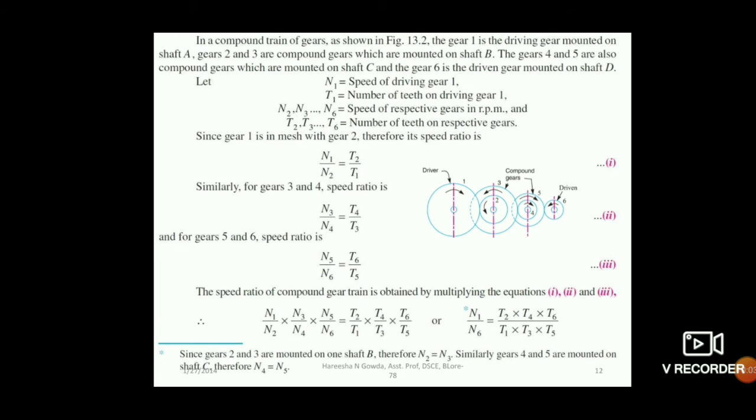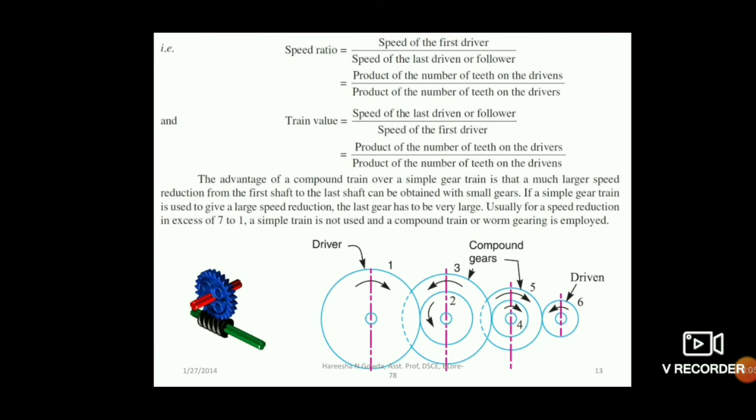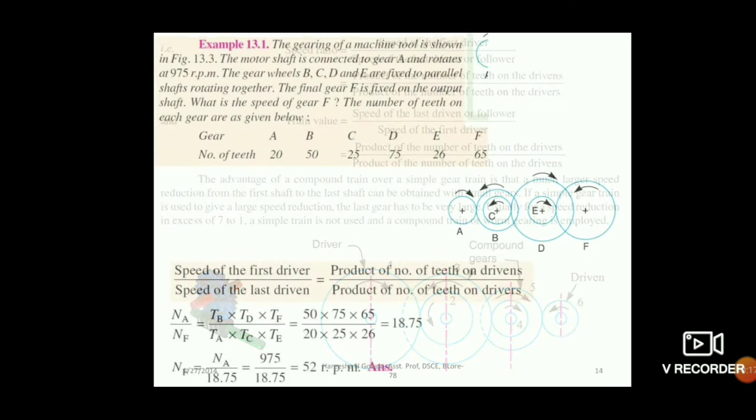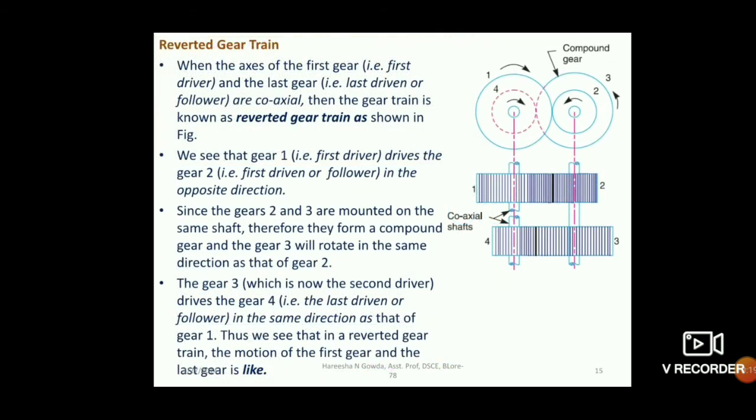So here you can see N1 by N6 means speed of the first driver divided by speed of the last driver. That is the ratio which we will get here. So you have the problem that we will see later. Next type, the third type, is the reverted gear train.